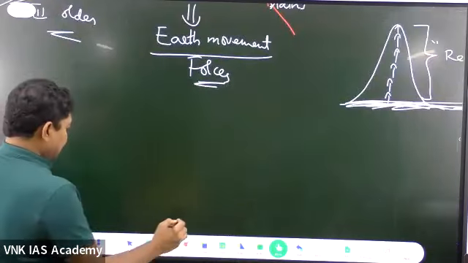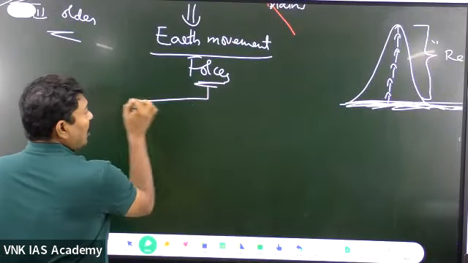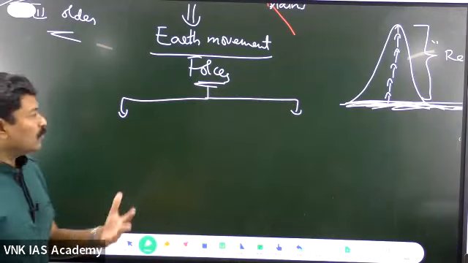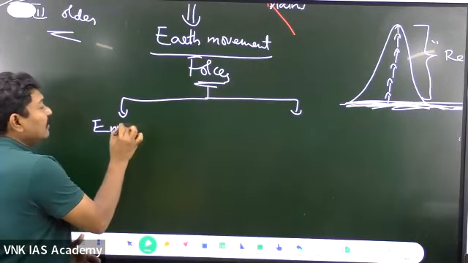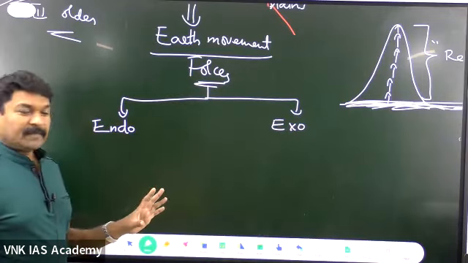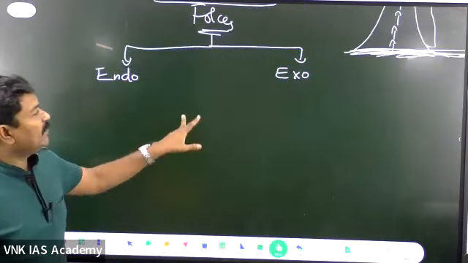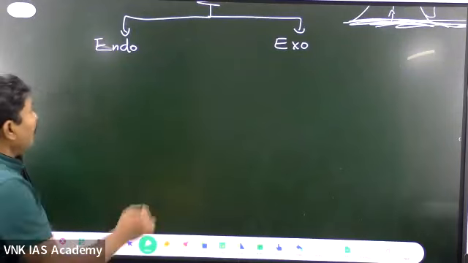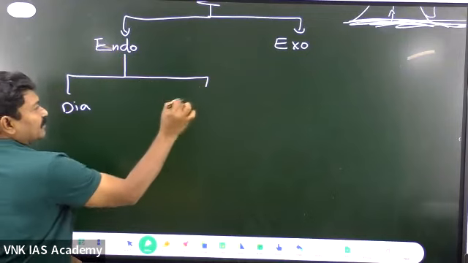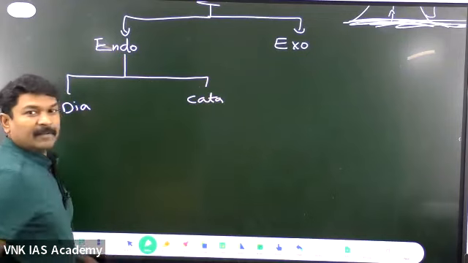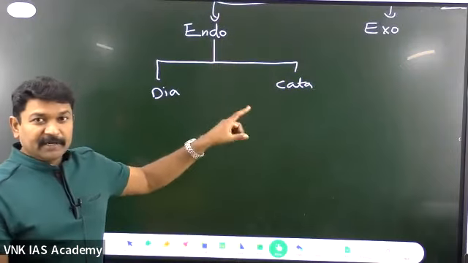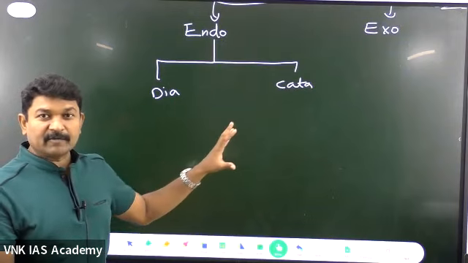What are these forces? The forces are basically two types. You have some knowledge of these things. What are the two forces? Come on. The two forces are endogenic, and another one is called exogenic forces. What is the difference? We have discussed it in the GS, and here, whenever you talk about the endogenic forces, there are two types of forces called diastrophic and catastrophic.